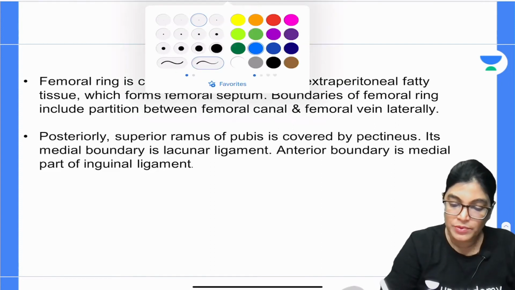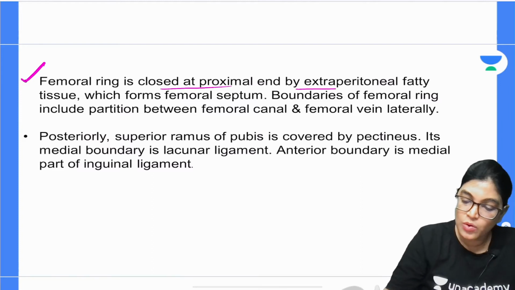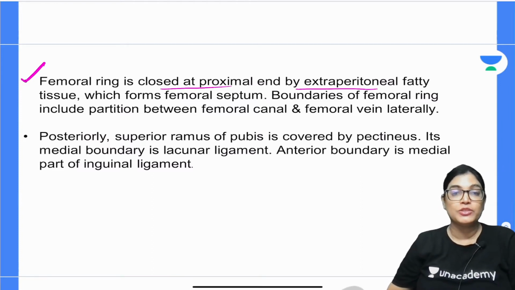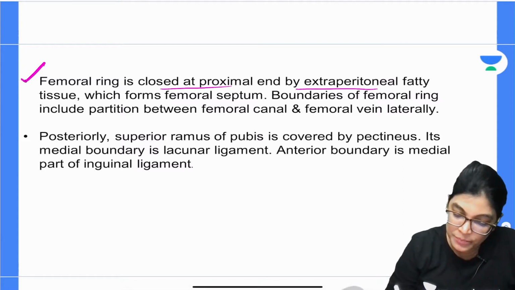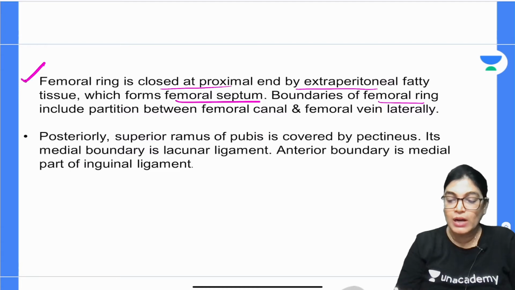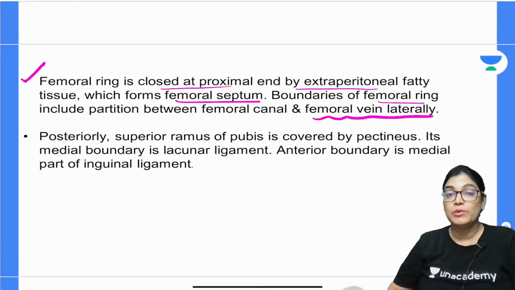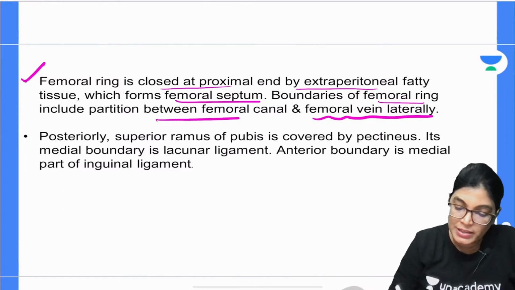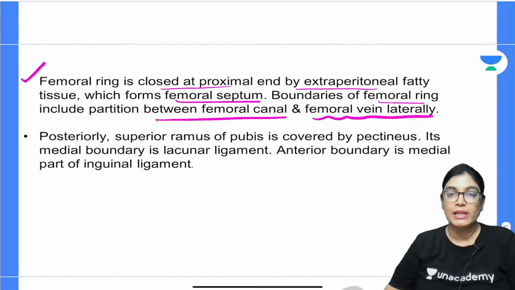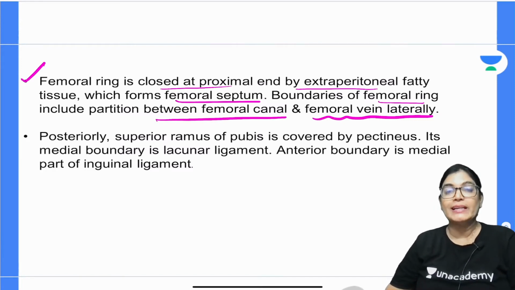So firstly, let me give you the whole details of the femoral ring. The femoral ring is closed by extraperitoneal fatty tissue forming the femoral septum. Now, the boundaries of the femoral ring: the femoral vein forms the lateral boundary, not the femoral artery. So it includes a partition between the femoral canal on the medial aspect and the femoral vein on the lateral aspect. It's not the femoral artery, but the vein which is located laterally.